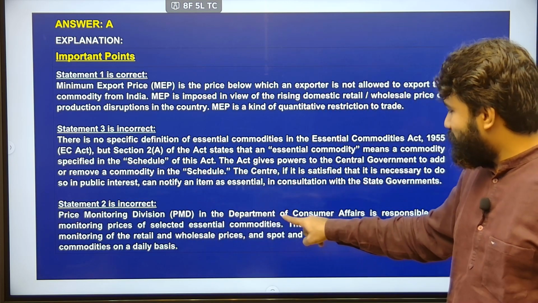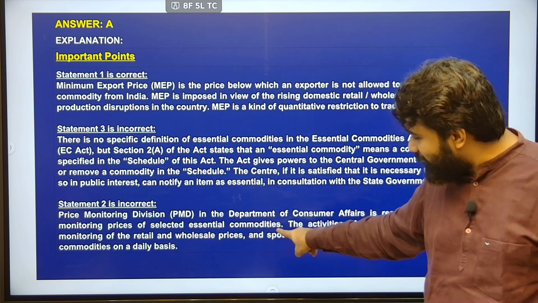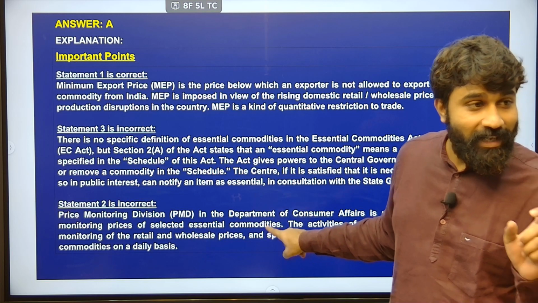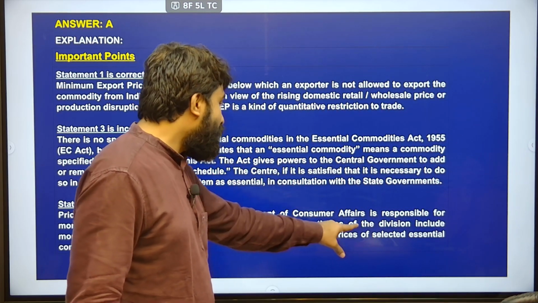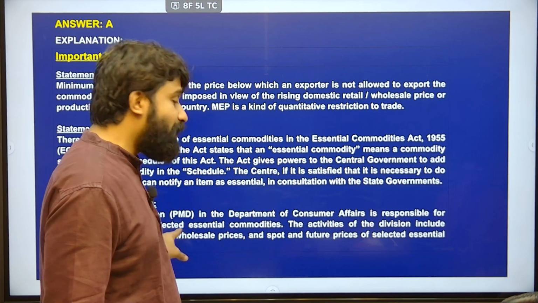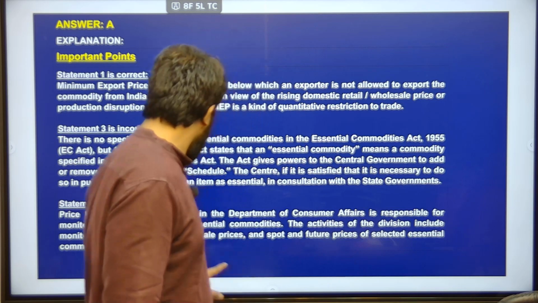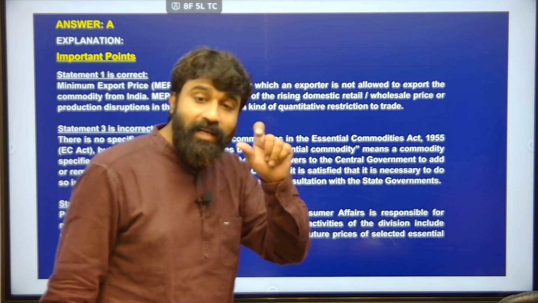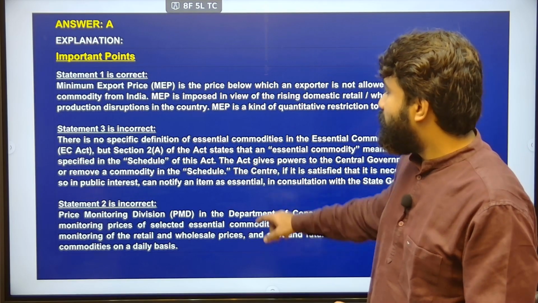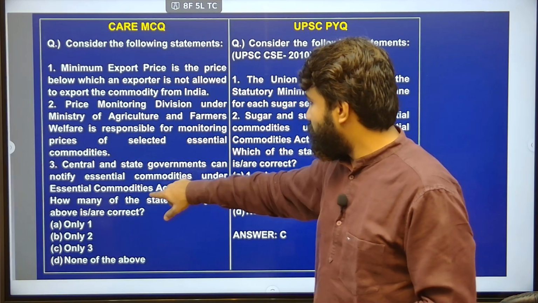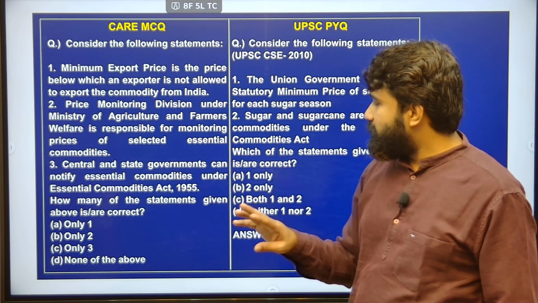The price monitoring division in the Department of Consumer Affairs is responsible for monitoring prices of selected essential commodities. The activities of the division include monitoring of the retail and wholesale prices and spot and future prices of selected essential commodities on a daily basis. That is also important. And the next one is statement 3: central and state government can notify essential commodities under the Essential Commodities Act.